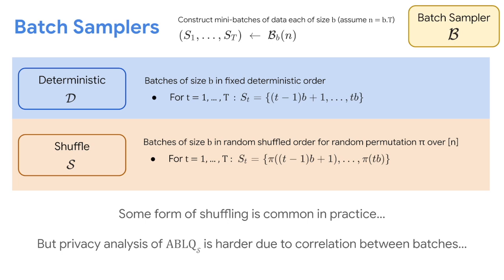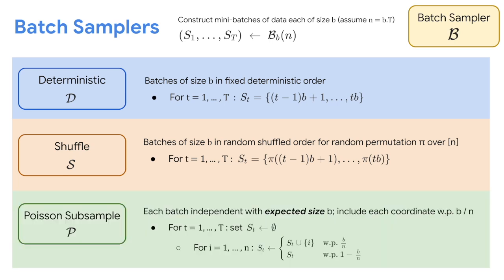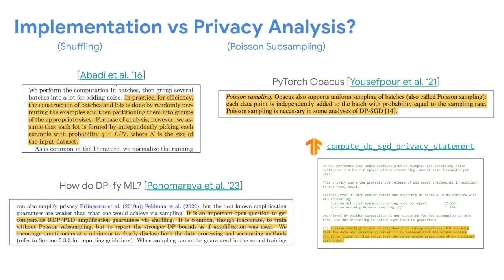Due to this, people often consider the Poisson batch sampler instead. In the Poisson batch sampler, we assume that each example is included in the batch with probability B over N, independently across the examples and across all the batches. So this leads to an interesting situation where it is often the case that shuffle is implemented, but the Poisson batch sampler is used in the privacy analysis, with the assumption that the latter closely approximates the former. However, some papers have also expressed a concern that this approximation might be a bad idea.